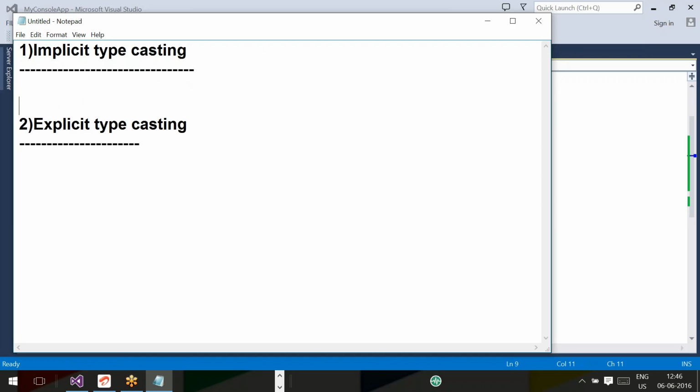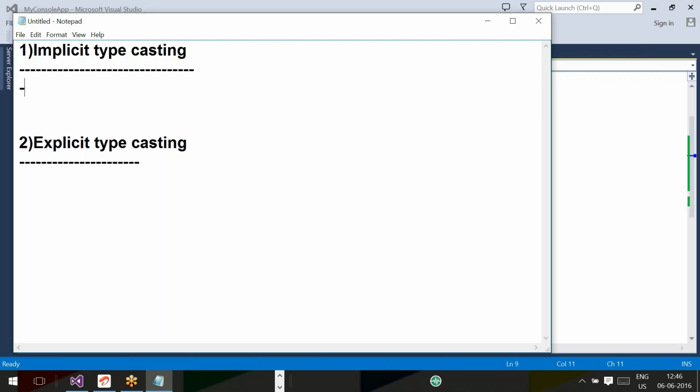What is implicit typecasting? Try to understand, because there is a bit of confusion in these topics. Data types, then typecasting, then control statements. Up to here, if you understand, you can write logic very easily.